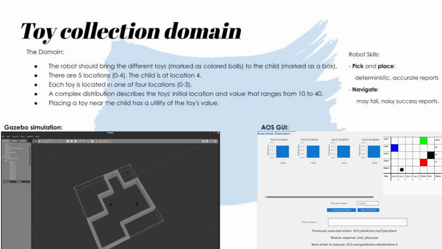On the right, we see the AOS belief state visualization GUI. It uses graphs to visualize the belief state distribution over each variable. It can also generate images for better visualization. In this domain, we see a table in which rows correspond to toys and the robot, and columns correspond to location and possible toy value. Greater color intensity corresponds to higher probability.